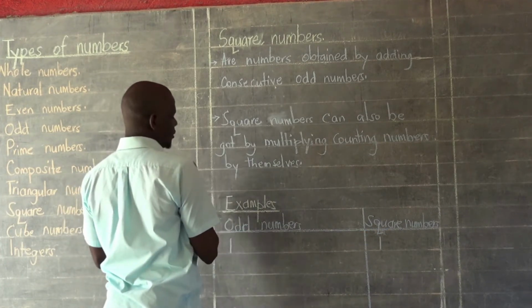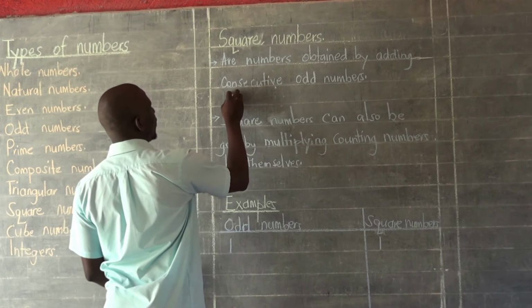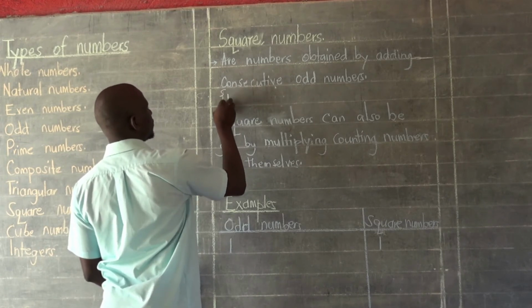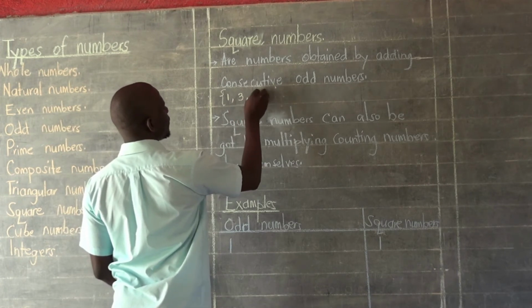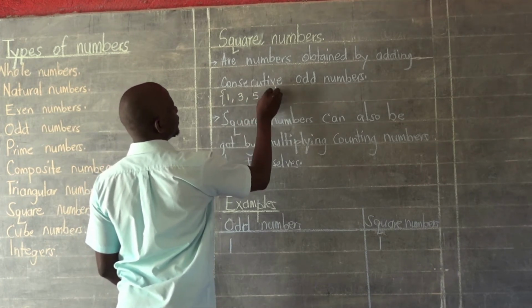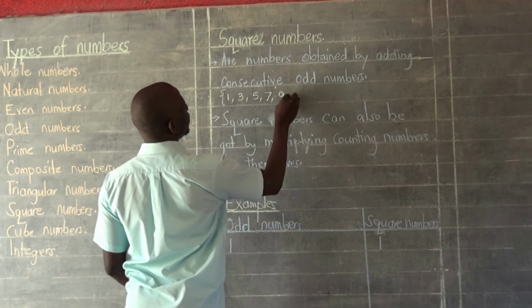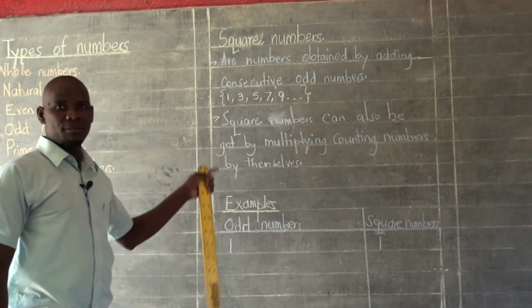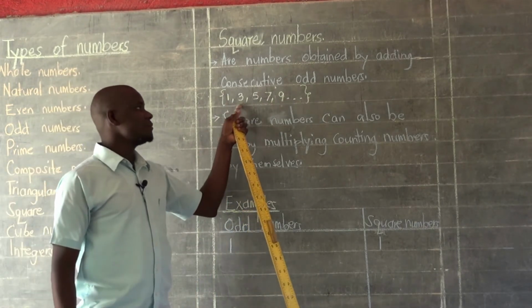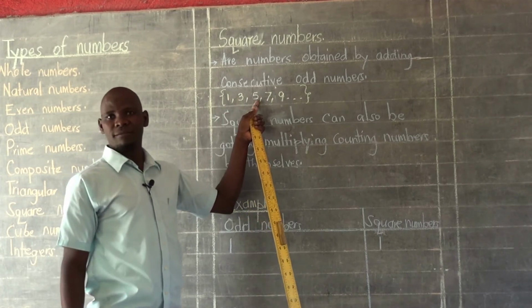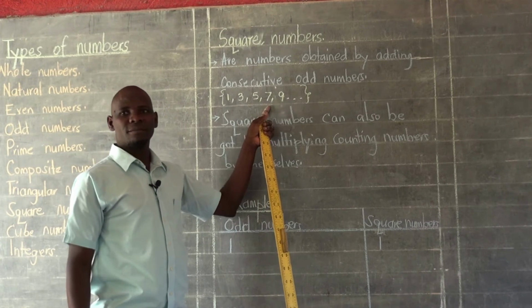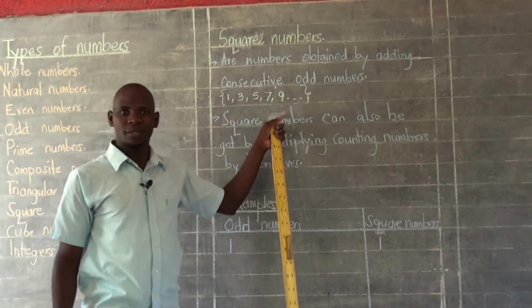I need to list those odd numbers here. So we have 1, we have 3, 5, 7, 9, and many more. Those are the numbers we are working with. The consecutive odd numbers are here. From 1, we go to 3. From 3, we go to 5. From 5, we go to 7. From 7, we go to 9.